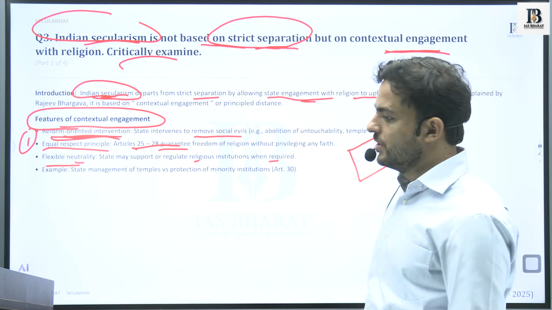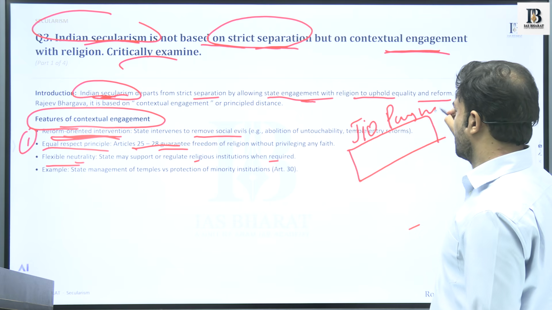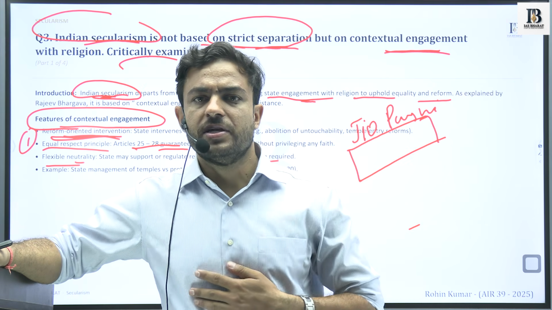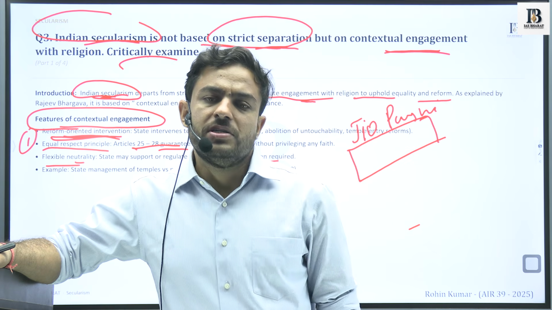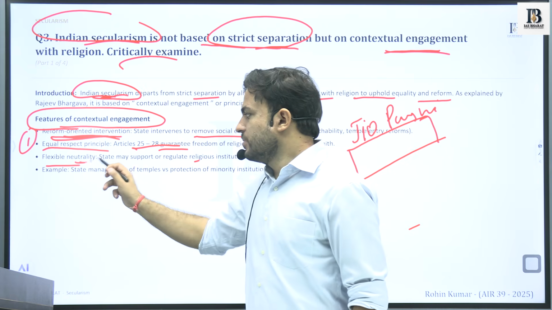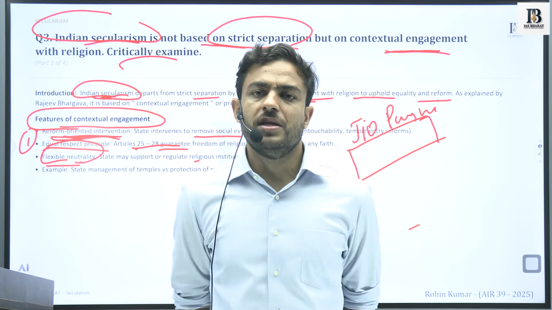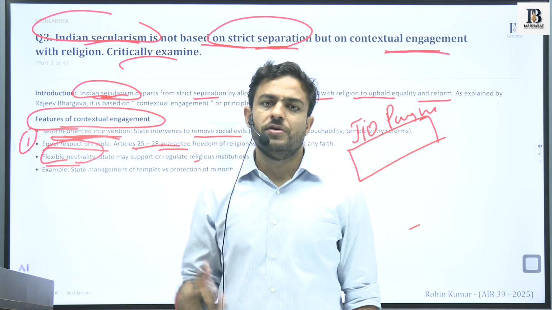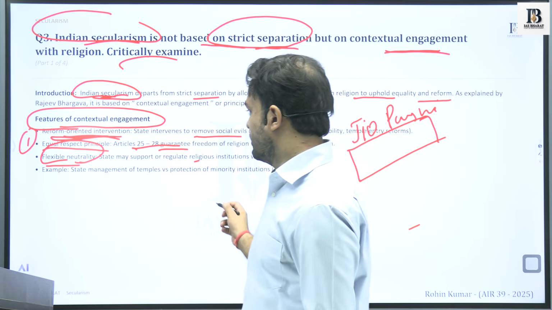There is a scheme as well, I think Jiyo Parsi, which provides certain incentives to people of the Parsi community so that their population does not decline in the country. So it is this flexible neutrality: if there is need, when certain religious institutions need help from the state, then as a result of its flexible nature, though it maintains principled distance, it provides that help.